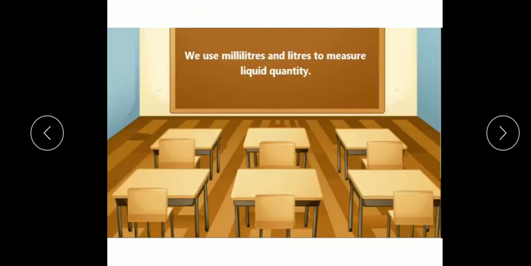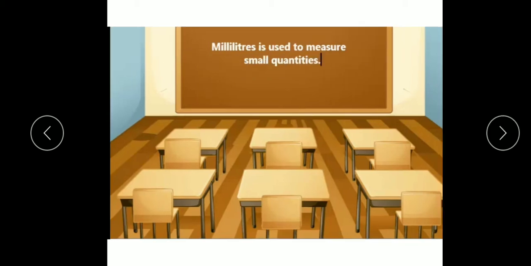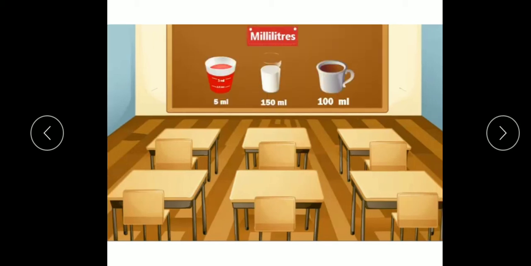So children, we use milliliters and liters to measure liquid quantities. We use two standard units, that is milliliters and liters, to measure the liquid quantity. And milliliter is used to measure smaller quantities. See, these are liquids which are smaller in quantity: medicine in a cup, milk in a glass, and tea in a cup. These are smaller quantities, so we measure them in milliliters.